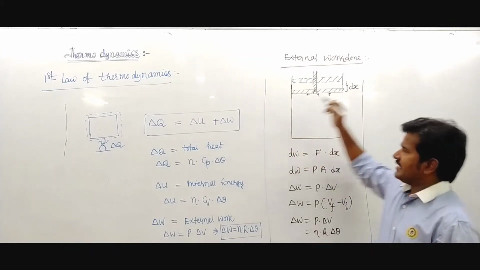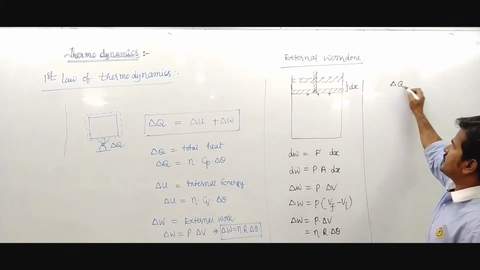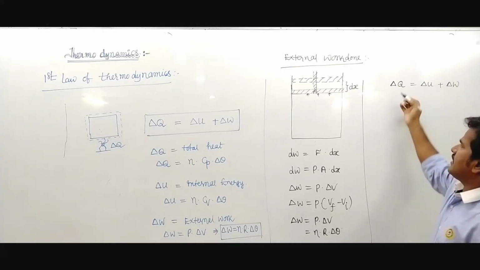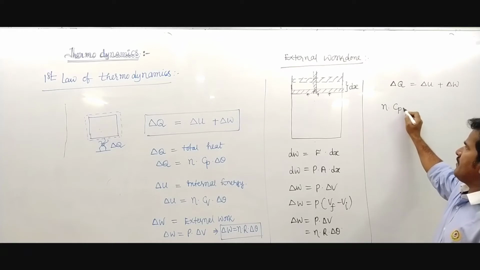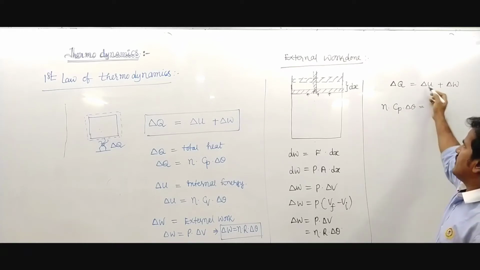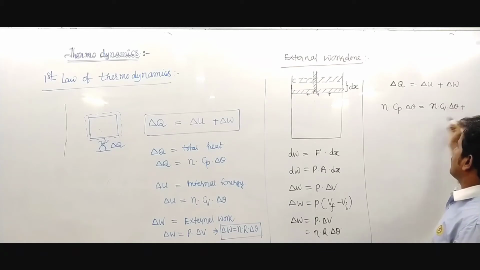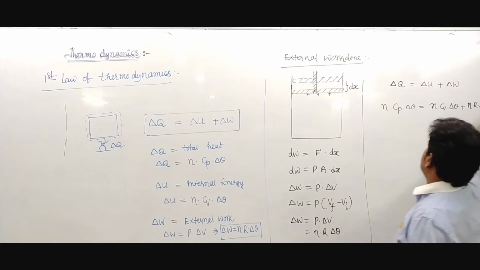In the relation delta Q equals delta U plus delta W, delta Q is n Cp delta theta, delta U is n Cv delta theta, plus the work done, n R delta theta.